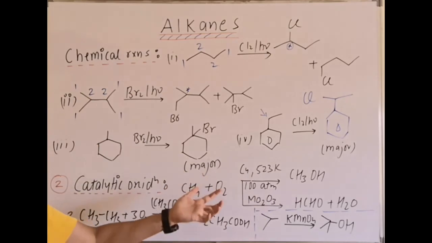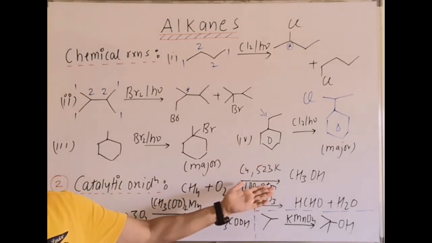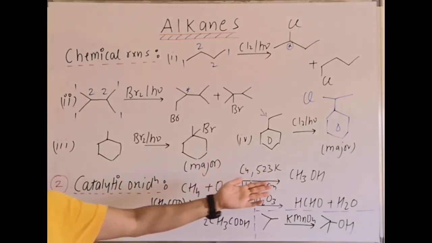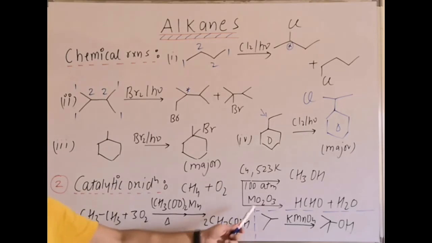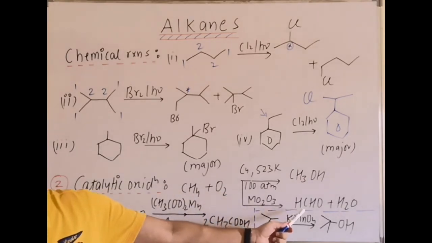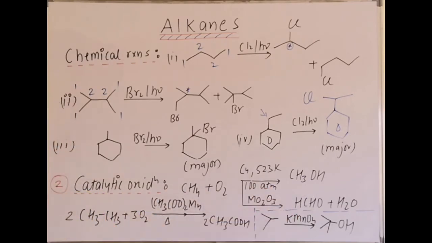With methane, we treat it with copper at high temperature or iron at high temperature and high pressure, or temperature 523 Kelvin. This results into methanol. If we take oxides of molybdenum, same CH4 plus O2, it gives formaldehyde. Important reaction, can be used in multi-step synthesis.